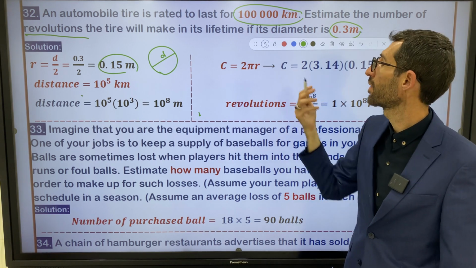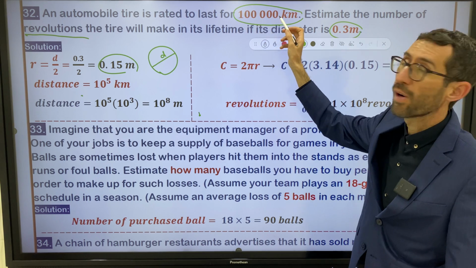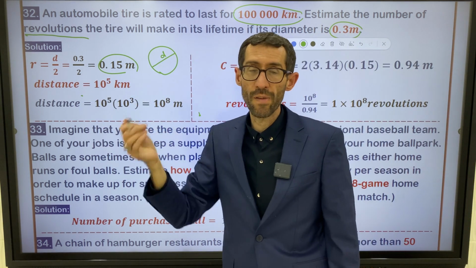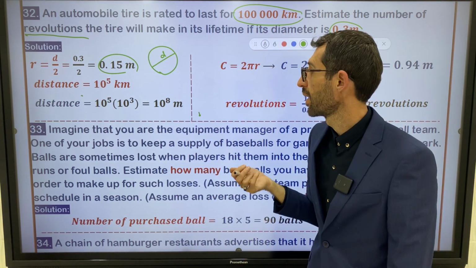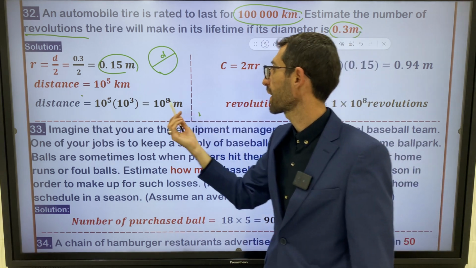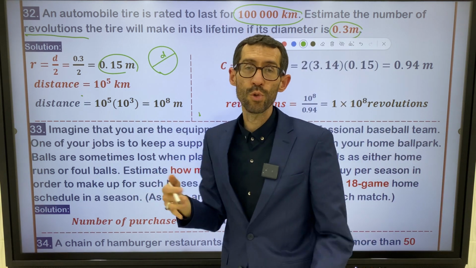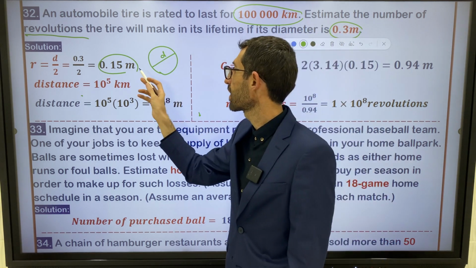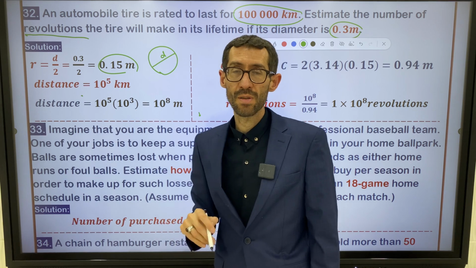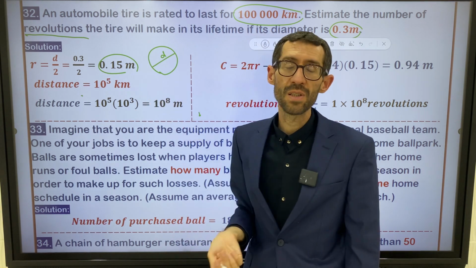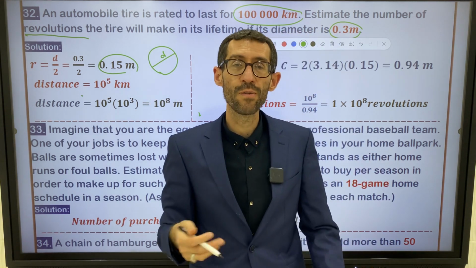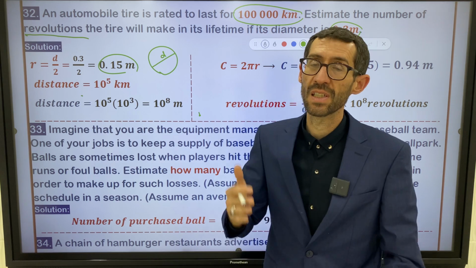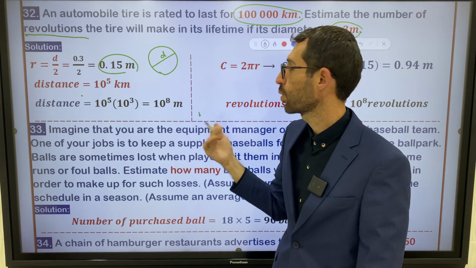After that, the distance traveled by the automobile, the question gave us this information: 10 to the power 5 kilometers, right? This is the distance that is traveled by the car tire. But you have to convert it to meters, because you have to unify the units. You cannot use, for example, radius in meters and distance in kilometers. You have to convert kilometers to meters.